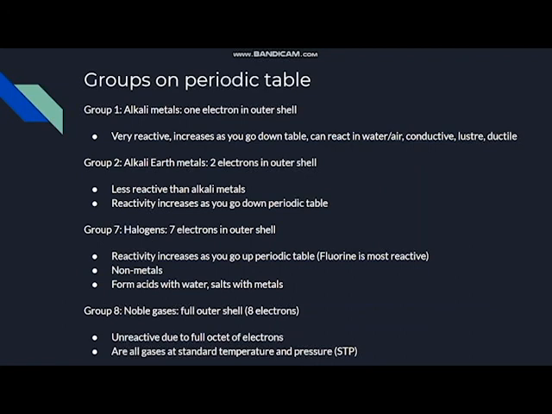They're all unreactive due to the full octet of electrons that they have, and they are all gases at standard temperature and pressure. Now, STP is 0 degrees Celsius or 273 Kelvin, and it's 1 atmospheric pressure, but this is something you don't need to worry about right now. It's just they're all gases at STP.